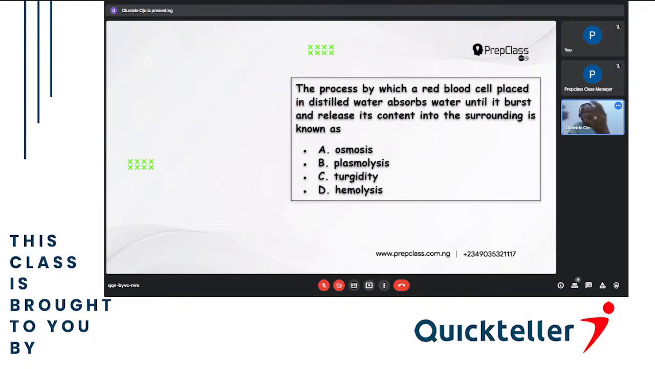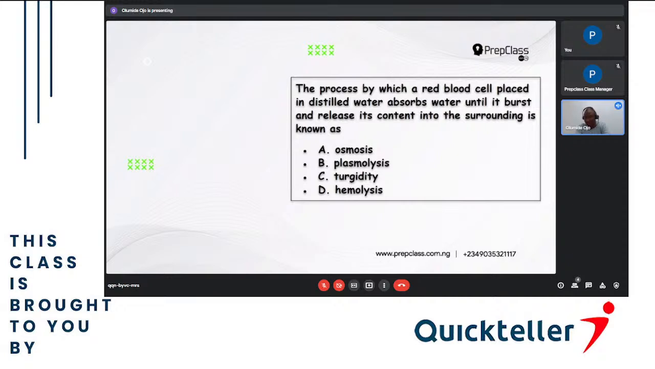Now, I told you earlier on that we have three types of solution. We have an isotonic solution, where both the cell and the surrounding are in the same environment, no concentration higher or lower than the other. So everyone will remain the same as they are. Then we have a hypertonic solution, whereby the solution has a concentration greater than that of the cell. So when the concentration of the surrounding is more than the cell, the cell has to shrink and release its content.